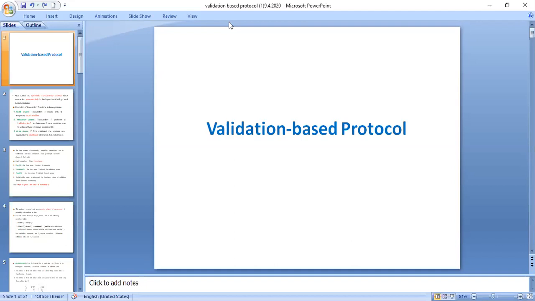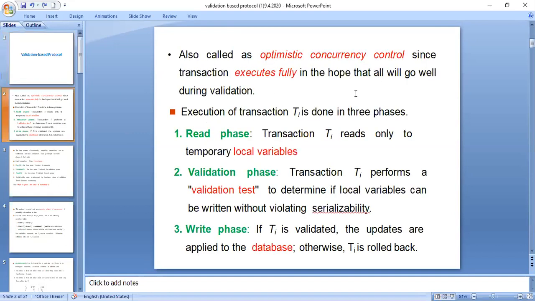When you come to validation based protocol, this is basically called the optimistic concurrency control protocol. This protocol is used to optimistically control the concurrency among the transactions within a particular schedule. Because in validation based protocol, all the transactions will be executing fully, and it is a must that all the transactions must be executed fully.